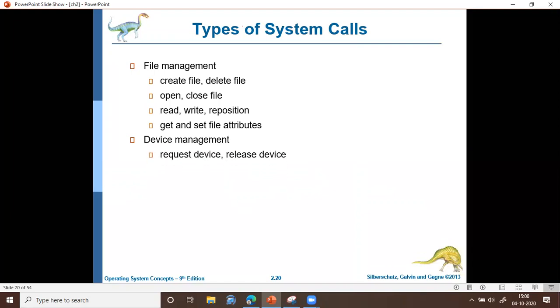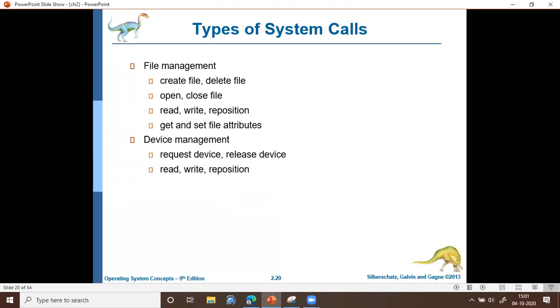For example, a currently running process may request a device. A process may request a printer. For requesting a printer, it should use the request device system call. And after using the printer, it should release that particular resource. A device is a resource. So for releasing, it will use the release device system call. And then we have system calls to perform read and write operations, and also reposition.